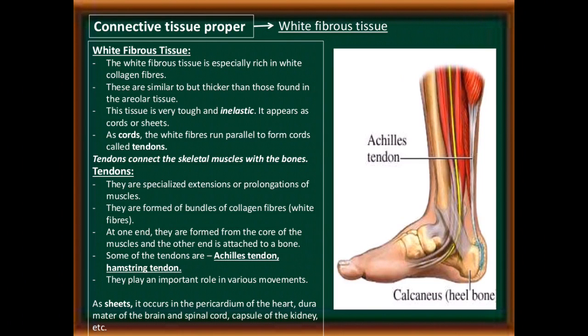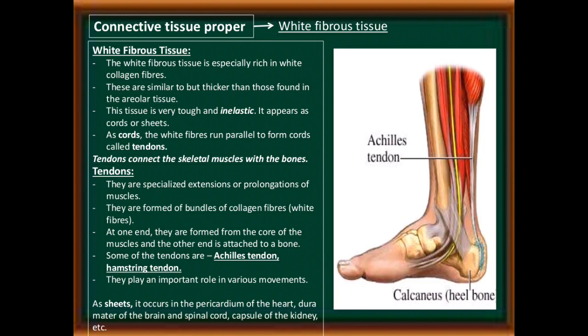Another type of connective tissue proper is white fibrous tissue. White fibrous tissue is especially rich in white collagen fibers. These are similar to but thicker than those found in the areolar tissue. This tissue is very tough and inelastic. It appears as cords or sheets.